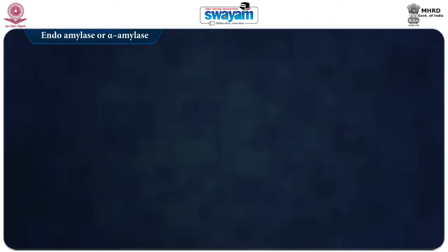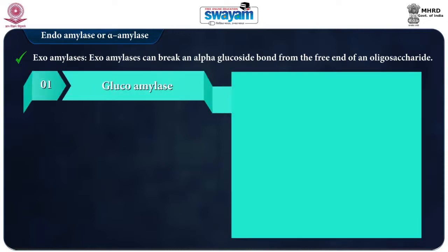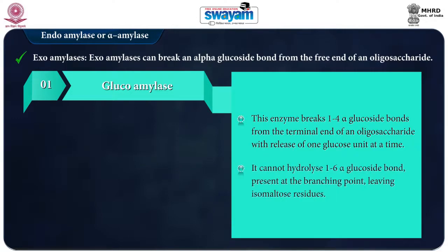The second category of amylases is exoamylases. Exoamylases can break an alpha glucoside bond from the free end of an oligosaccharide. There are 3 types of exoamylases which differ in their mode of action. The first one is glucoamylase, also called 1,4 alpha glucosidase. This enzyme breaks 1,4-alpha glucoside bond from the terminal end of an oligosaccharide with release of one glucose unit at a time. It cannot hydrolyze 1,6-alpha glucoside bond which is present at the branching point, and therefore, it leaves an isomaltose residue after the hydrolysis.